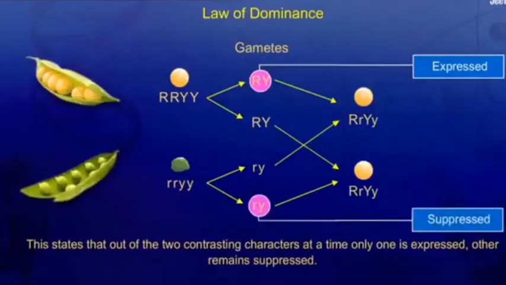The third law is the law of dominance. This states that out of two contrasting characters at a time, only one is expressed and the other remains suppressed. It means if one of the characters is strong, that can be seen in the coming generation or progeny, and whichever is the recessive one cannot be seen in the next generation. We will see what we mean by dominant and recessive characters.